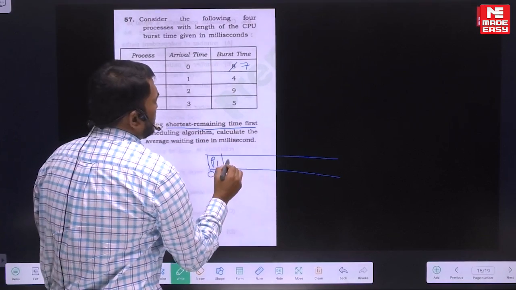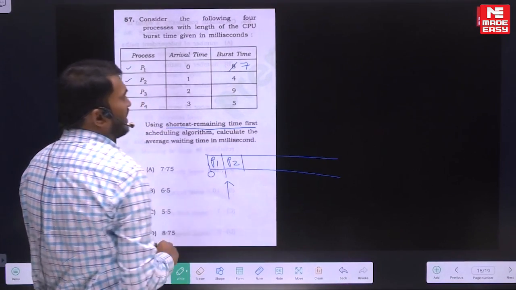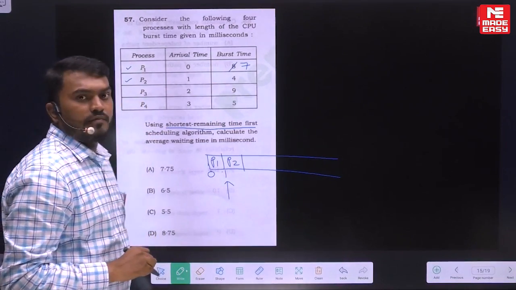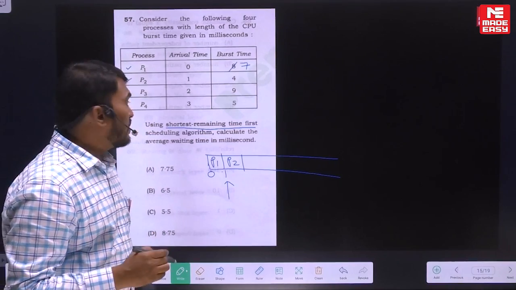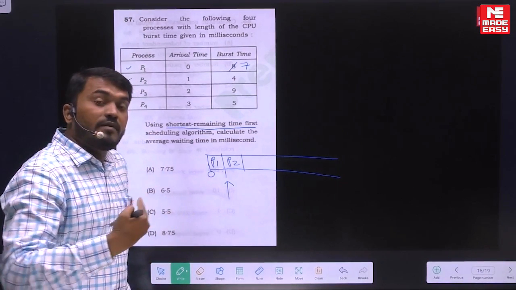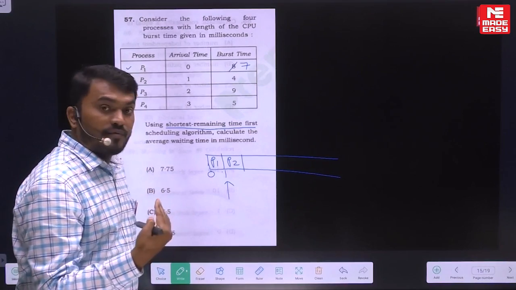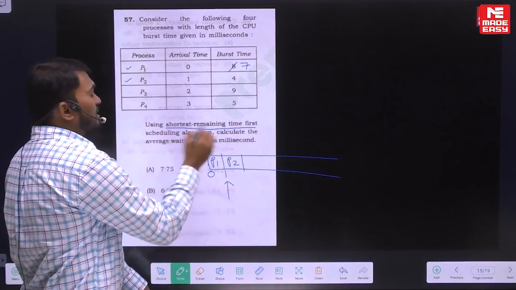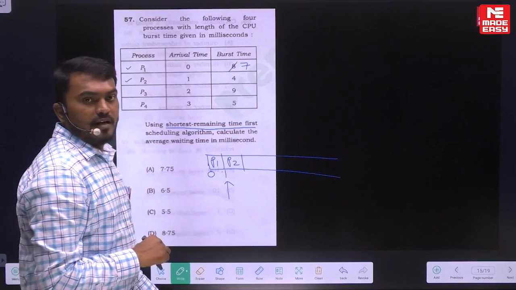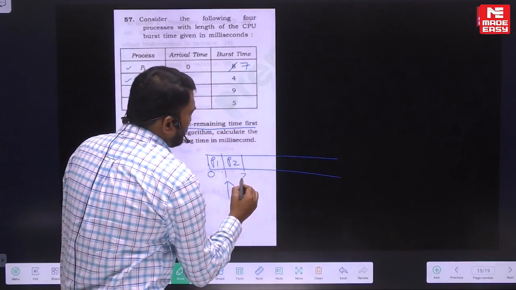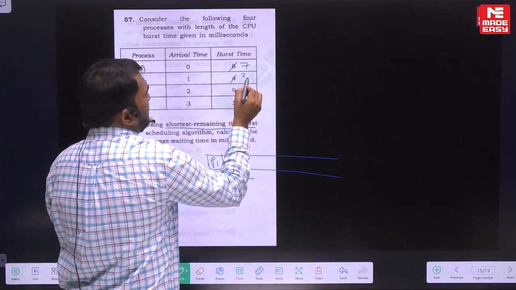P2 is the shortest job. So next you are going to take the process P2. Now P2 requires how much time here? 4 units of time. But you will execute only 1 unit, because for every 1 unit of time we are trying to find the shortest job, because it's shortest remaining time first. So execute 1 unit, so that is 2, and the remaining time will be 3 here.